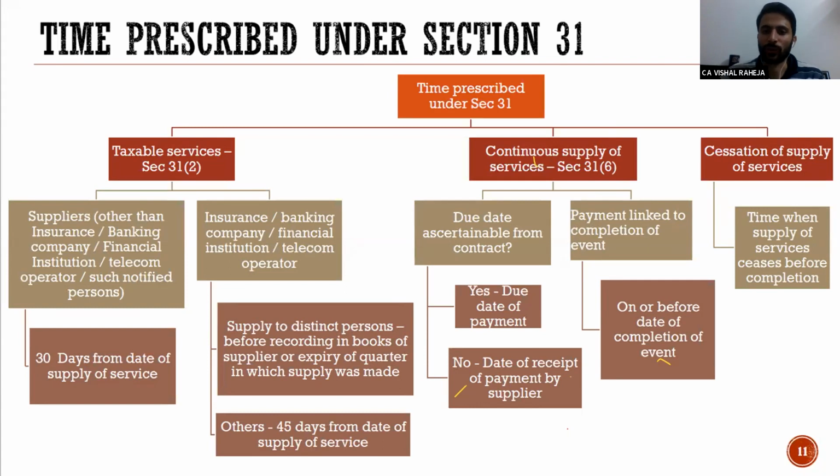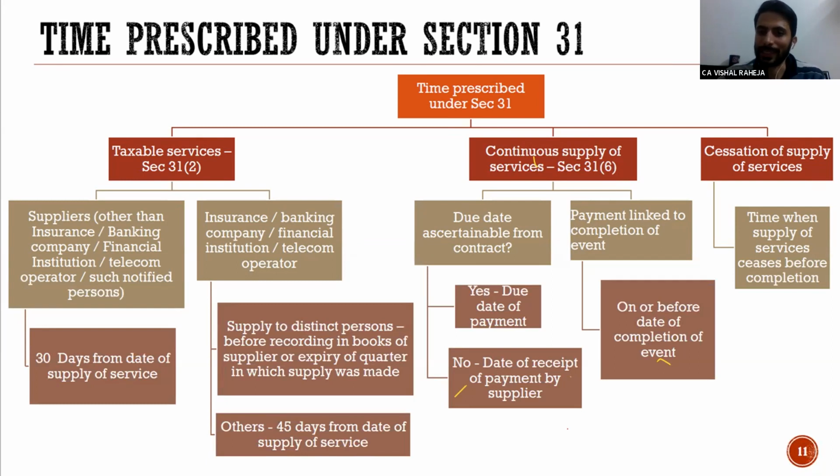So in that situation, the law says if the due dates are ascertainable from the contract, for example, the contract says after completion of 20% of services, invoice would be raised. Then after completion of 50% of services, then invoice to be raised.